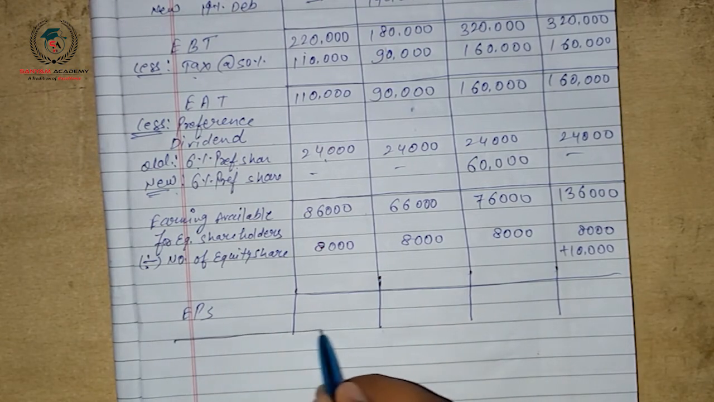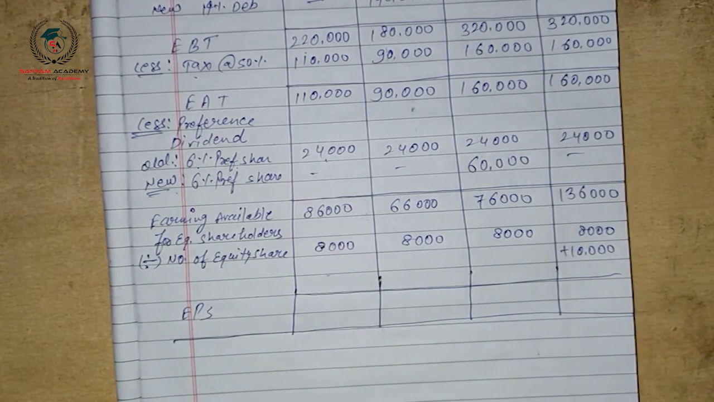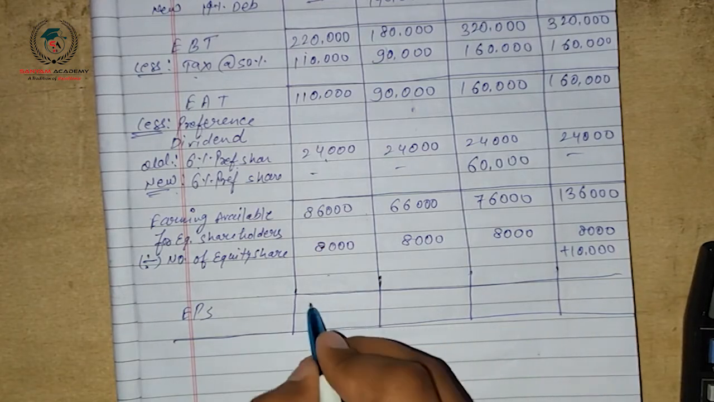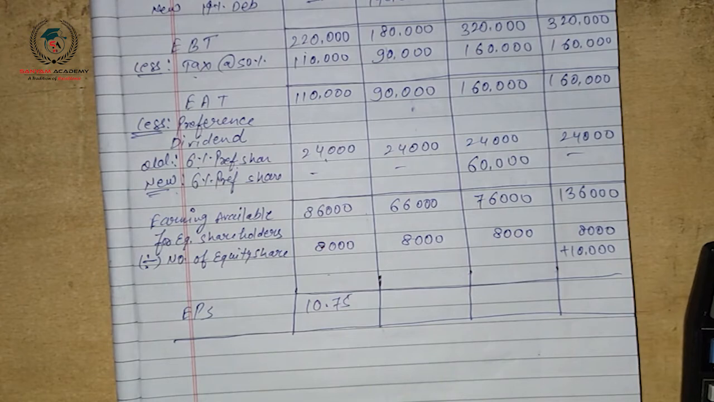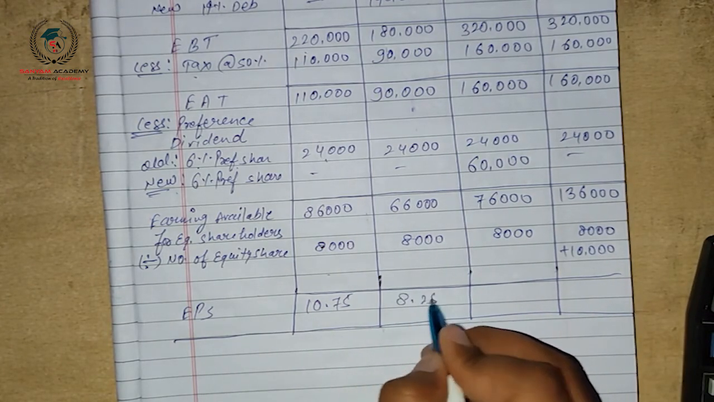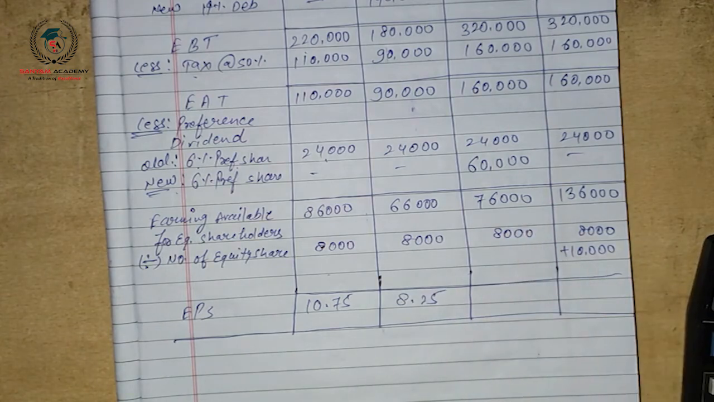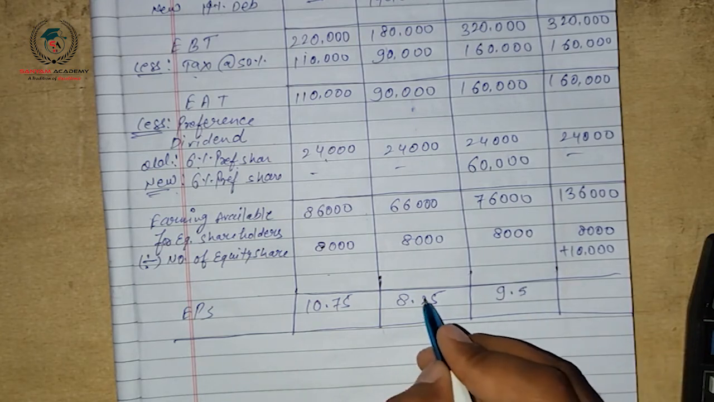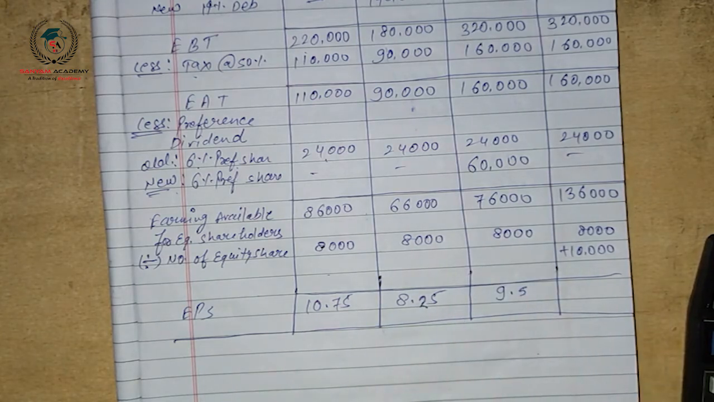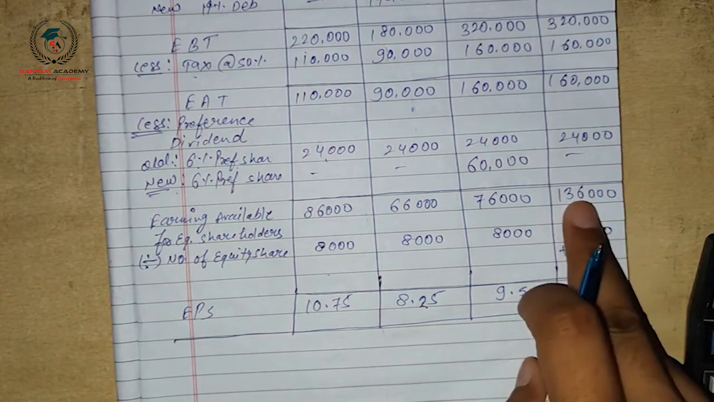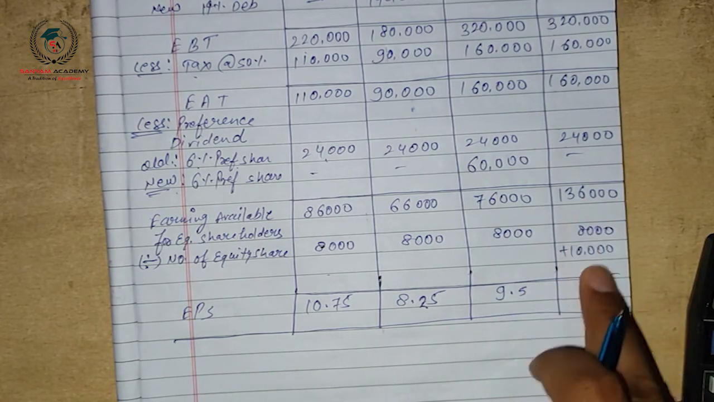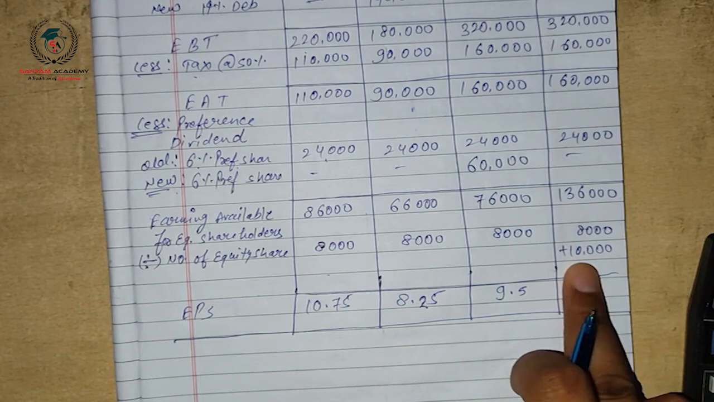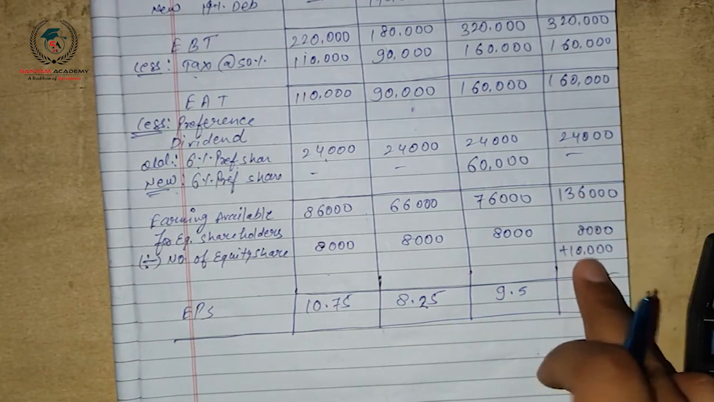It means we have to divide 86,000 by 8,000 shares. It will be 10.75 rupees per share, earning per share. 66,000 divided by 8,000, here it is 8.25, and 76,000 divided by 8,000 we will get 9.5. And 1,36,000 divided by the existing 8,000 plus new equity shares 10,000. It means 1,36,000 is divided by 18,000.